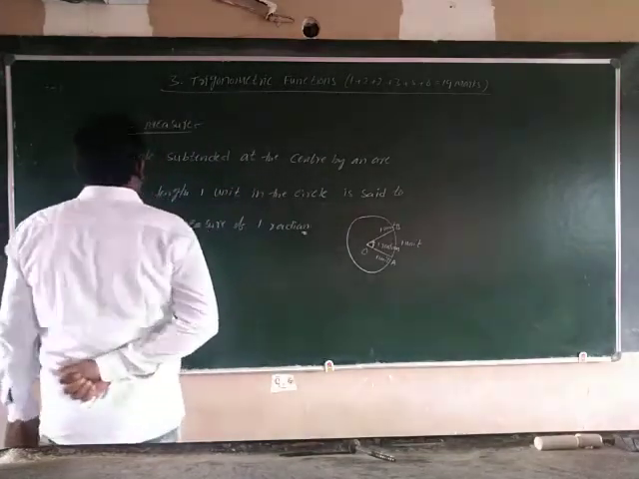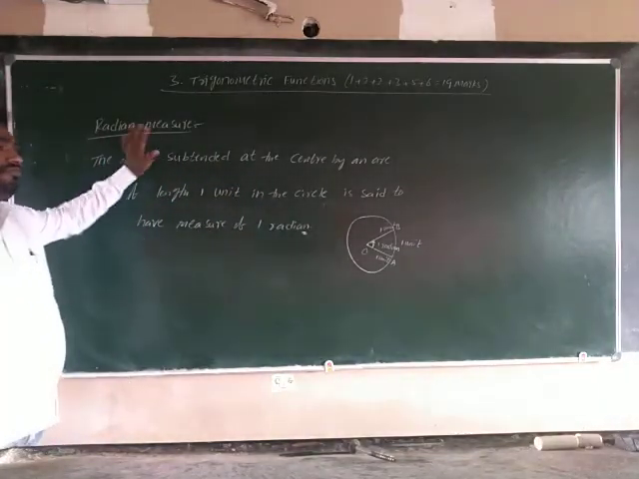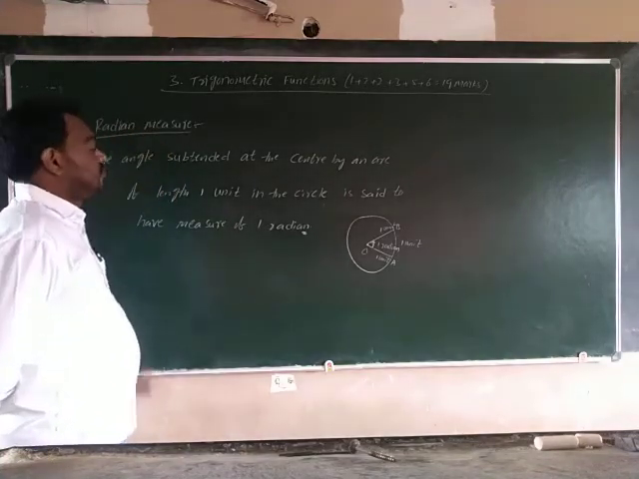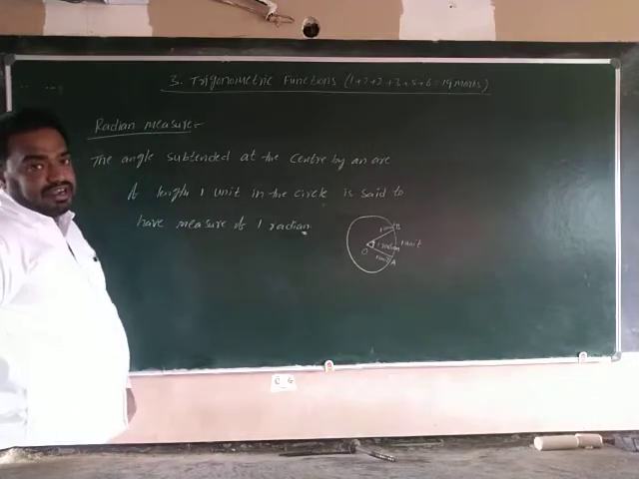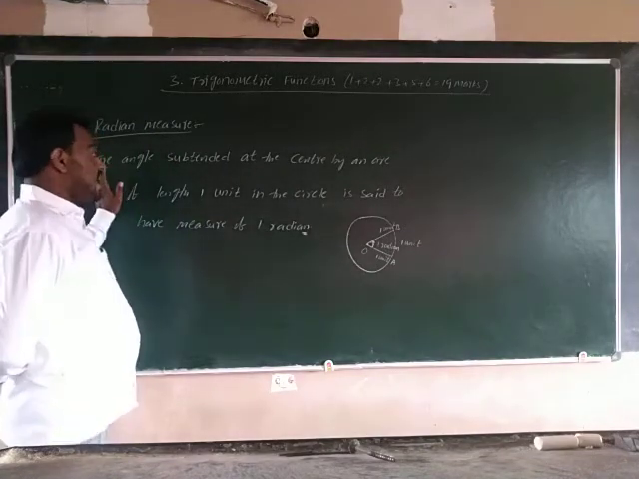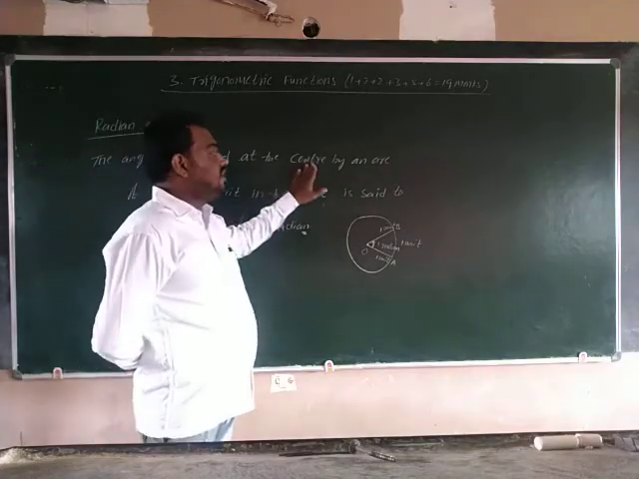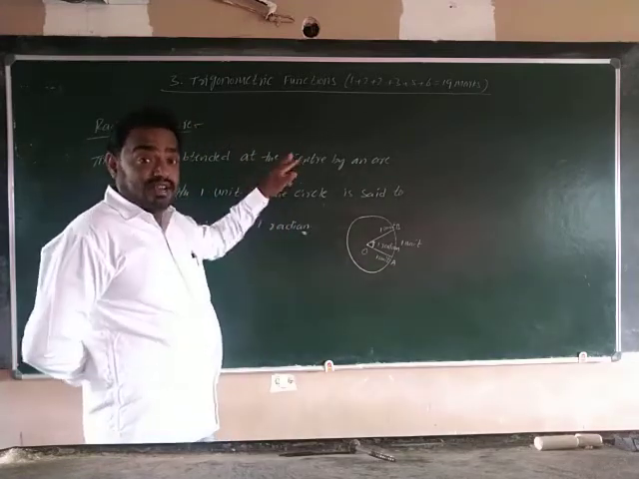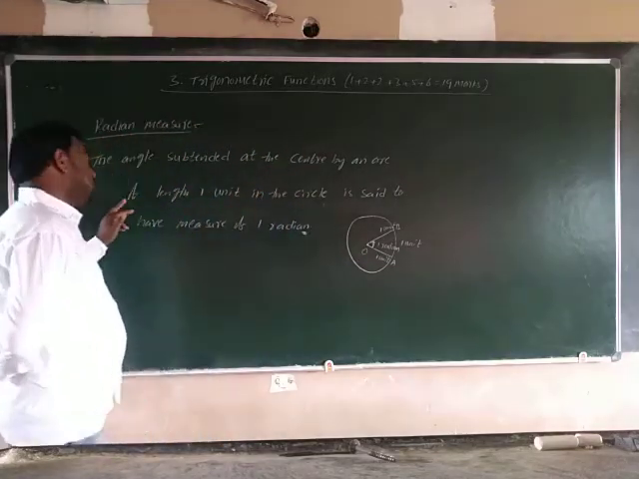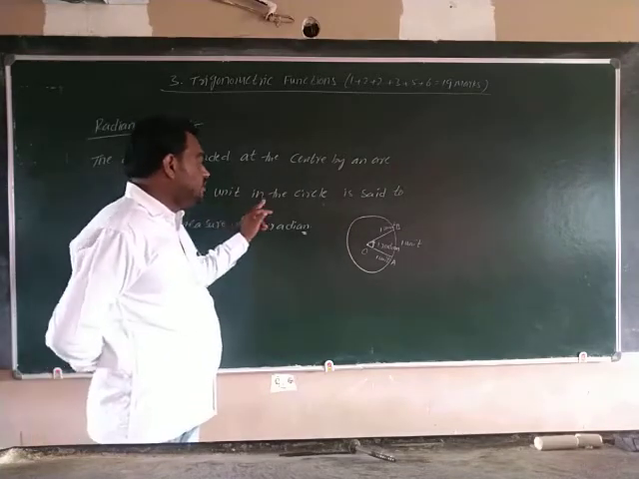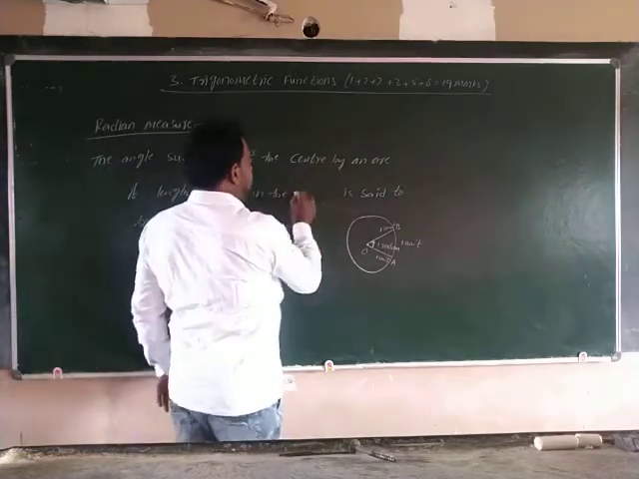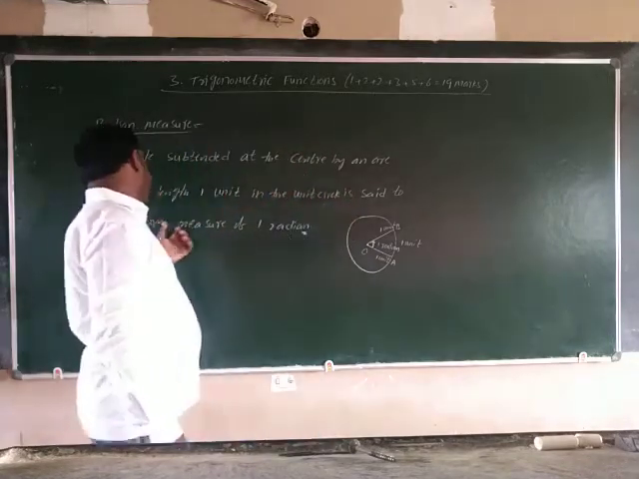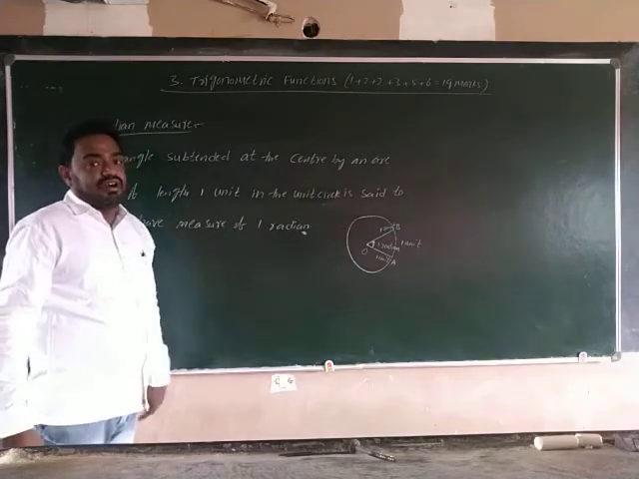Next, the second measurement is radian measure. We are measuring angle by the radian method. What is the definition of 1 radian? The angle subtended at the center by an arc of length 1 unit in the unit circle is said to have a measure of 1 radian.